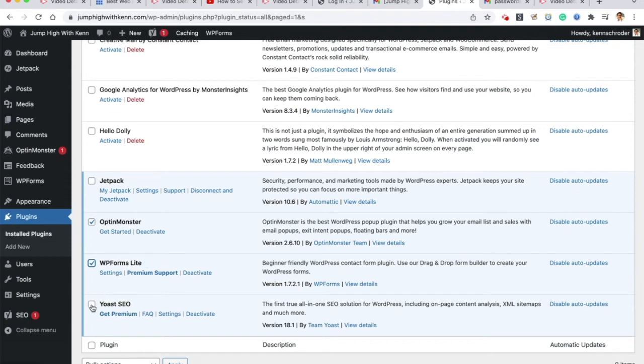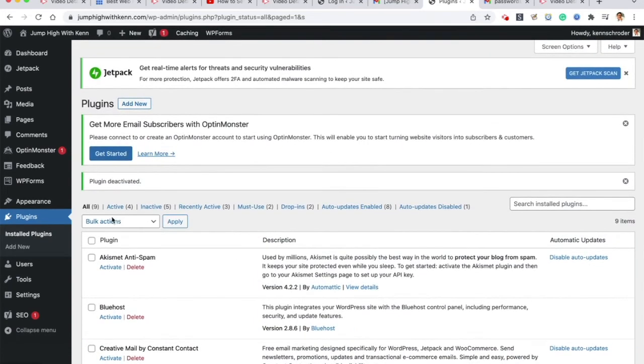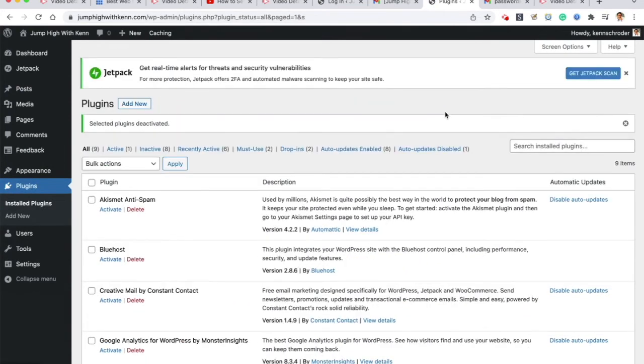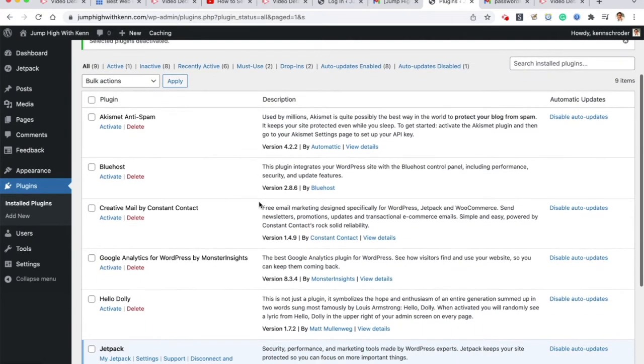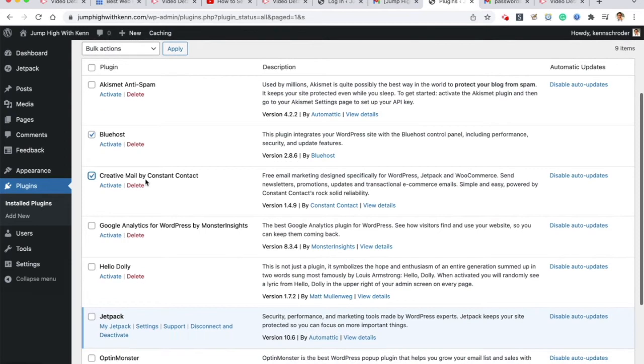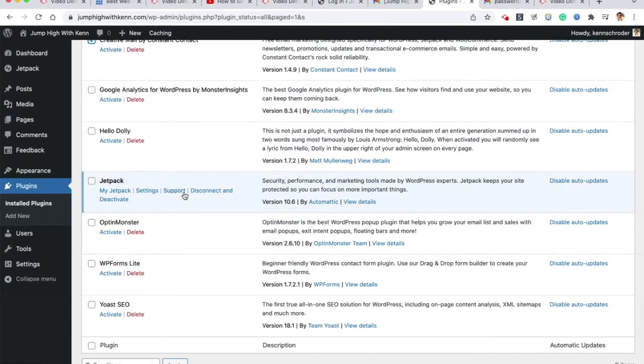And Yoast, we're going to also deactivate that too now. Yoast is for SEO. It's a great plugin. I use it. It's fantastic. But I don't want you to see the notices and messages or think about or worry about SEO at the moment. Those three, I will go here to bulk actions and deactivate, apply. So you'll see fewer little notices beckoning you to do stuff. In fact, I would delete, and I'm going to, because I won't use these. I'm going to delete Bluehost's little plugin, Creative Mail as well. And I'm going to delete Opt-in Monster.